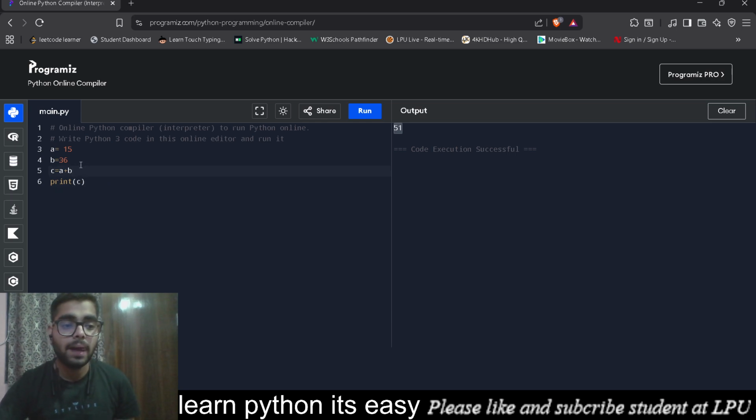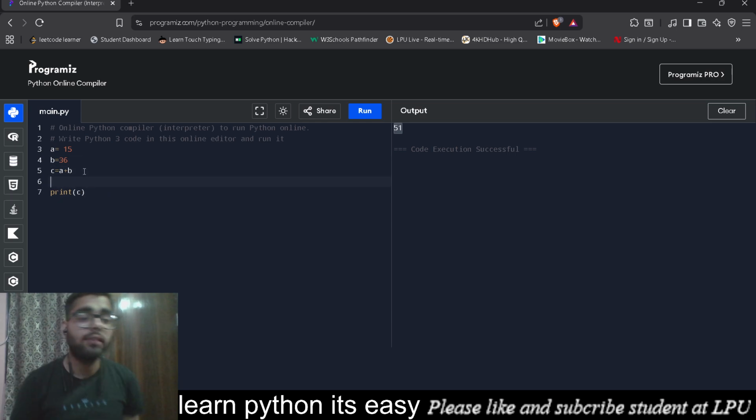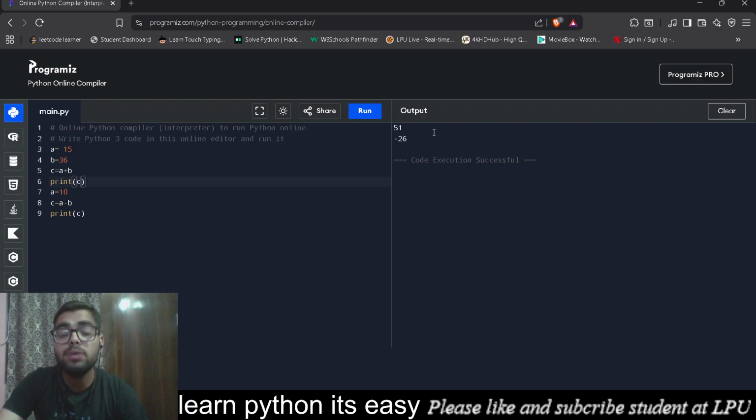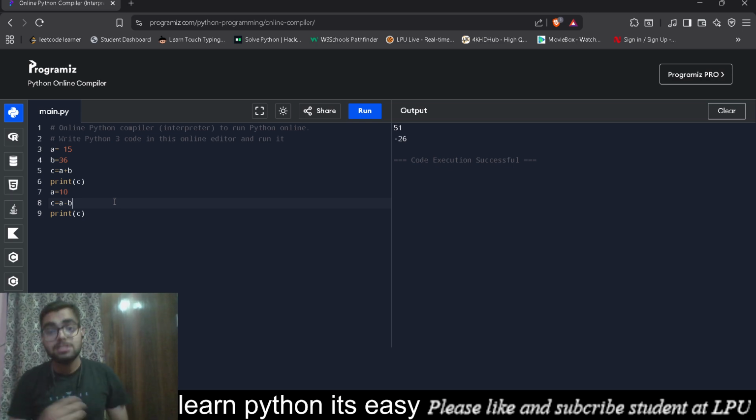For the dynamic part, I can also change the values. What do I mean by dynamic? If I write a equals 10, and then again write c equals a minus b, and print c, I'll now have two different outputs, 51 and 26. a plus b is 51 and a minus b is 26. See, that's what dynamic memory actually means. You can make changes in that memory, whereas in static, you can't make any changes. That's how dynamic and static differ.